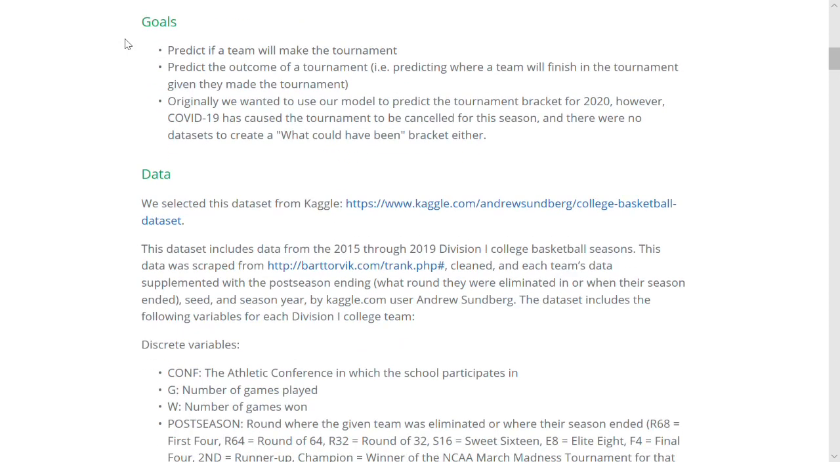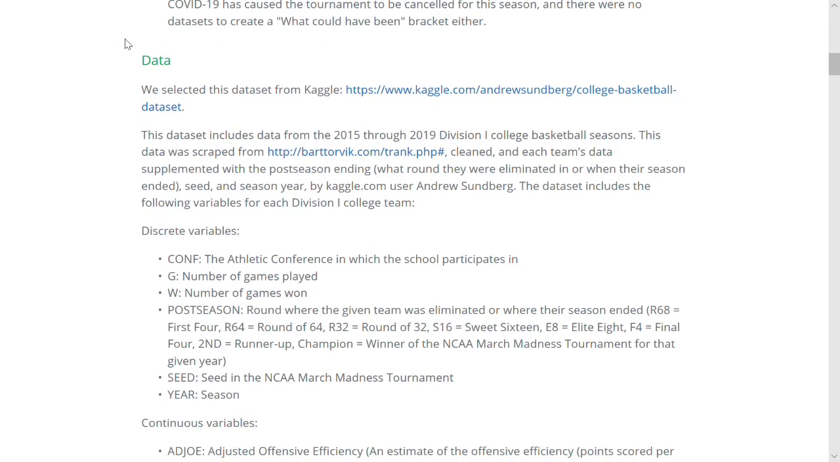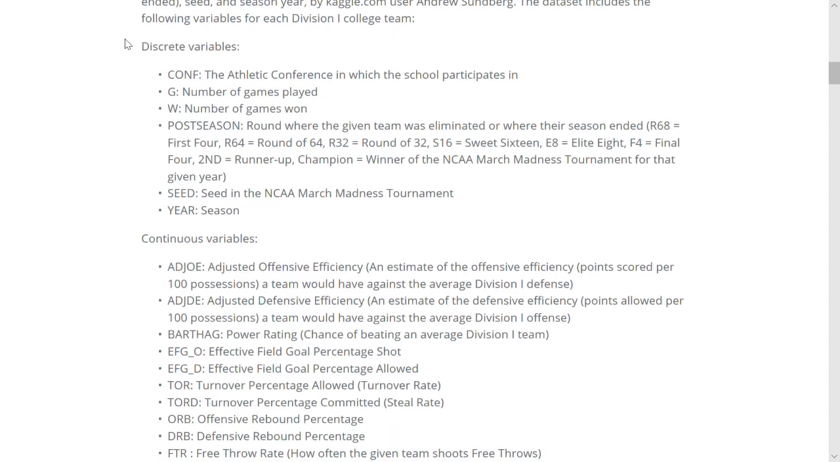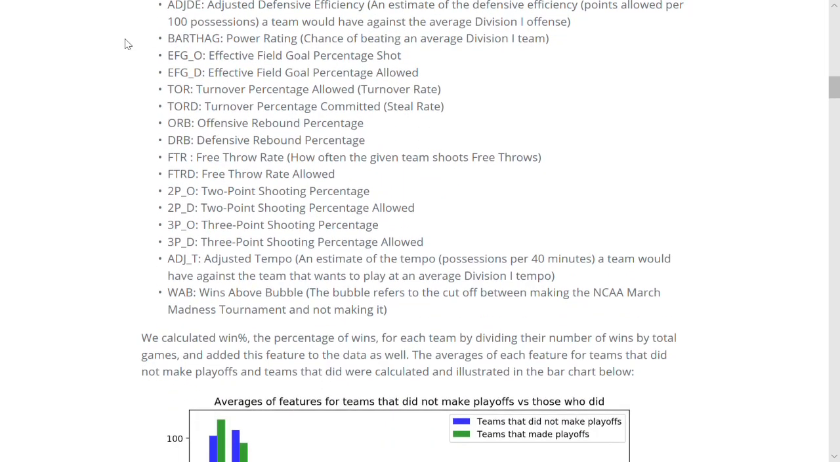We selected our dataset from Kaggle, and it includes data from the 2015 through 2019 Division I college basketball seasons. It has 23 features for every team, all listed here on our webpage, along with descriptions of what they are. These features include things like shooting percentage, seed, where they finished in the postseason, turnover rate, wins, etc. We also added our own feature called win percentage, which we calculated from the wins and games features.